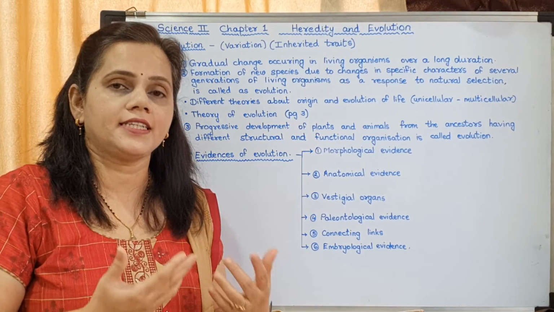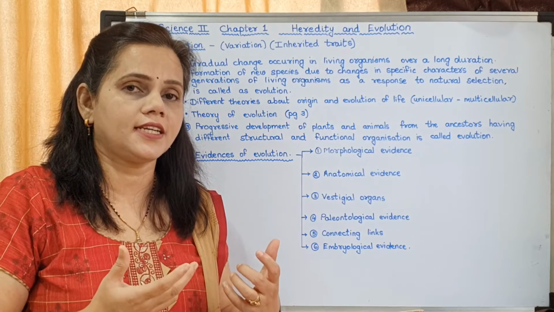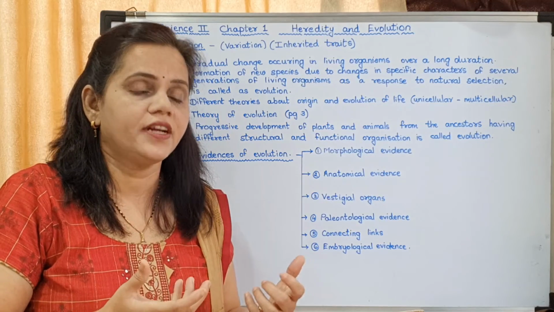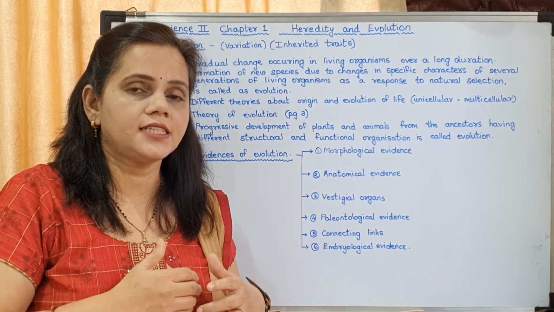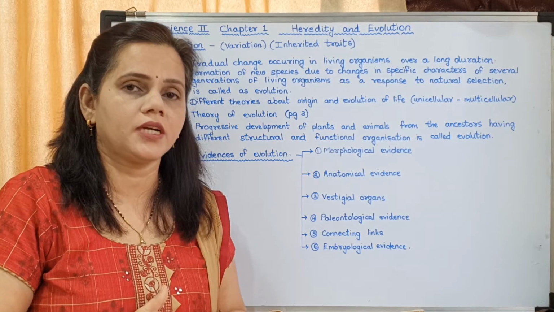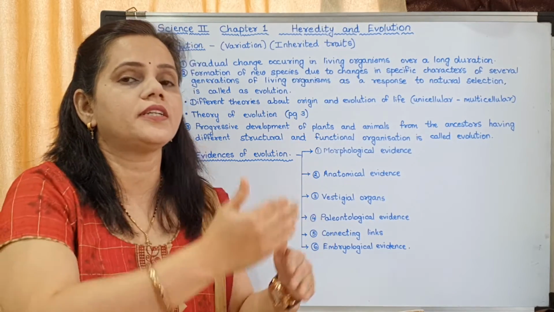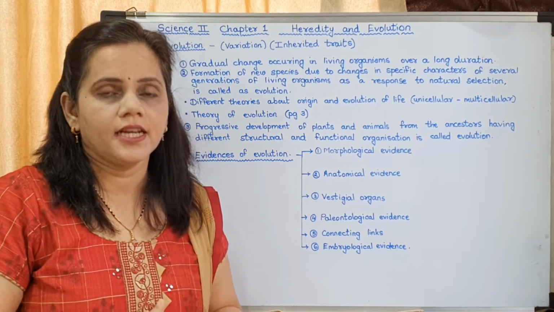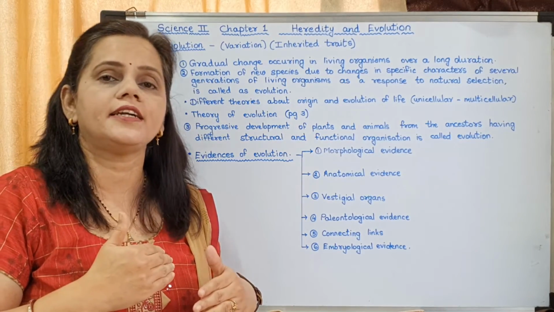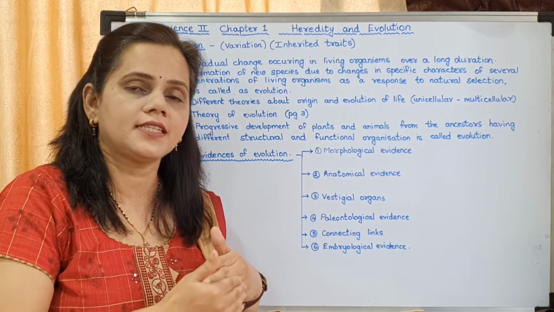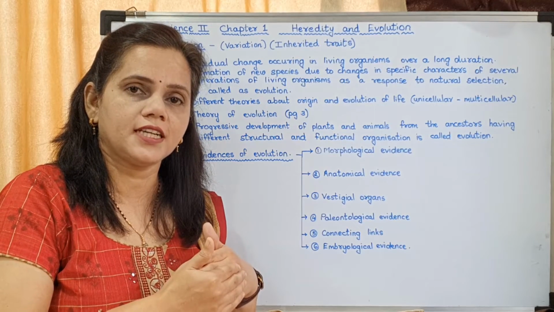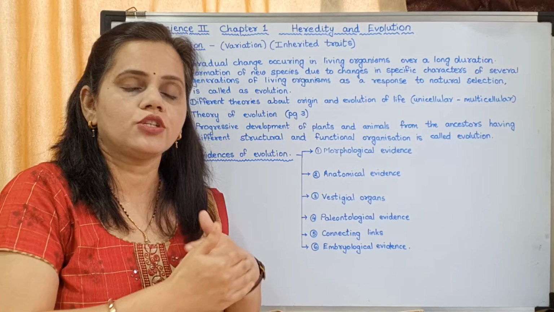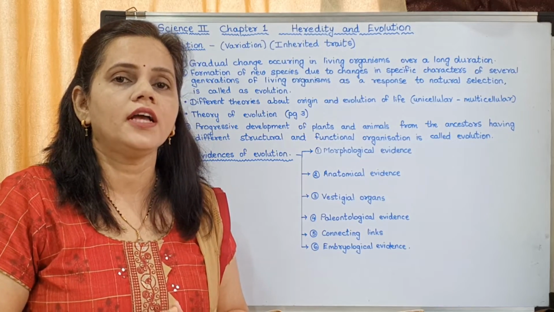Now, it is not enough that if there is a change, that change is confined to that particular generation. It has to be transferred. Understood? So that is inherited traits. Inherited trait means the characteristic which is transferred from one generation to the next. So these all are responsible for evolution.